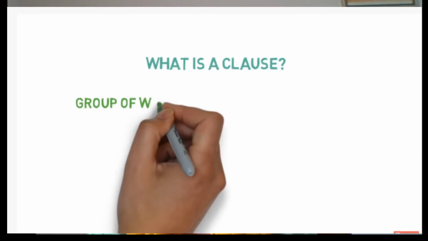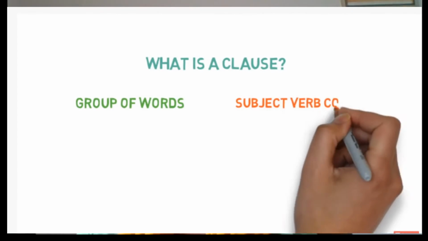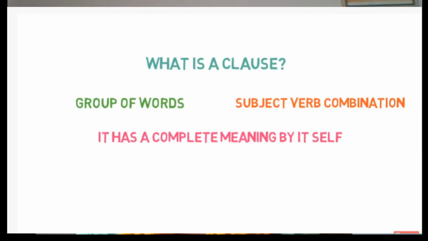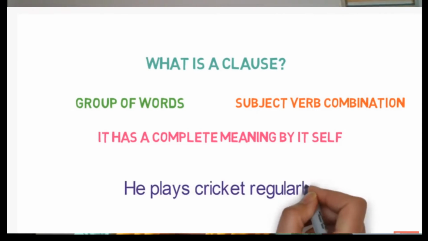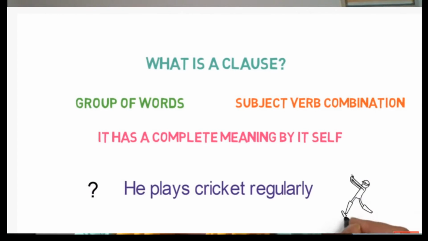A clause is a group of related words. It has a subject and verb combination, and it has a complete meaning by itself. You can consider a simple sentence as a clause. For example, he plays cricket regularly. Now, is this a clause? For that, we will check whether it is satisfying all the three conditions that we just discussed.